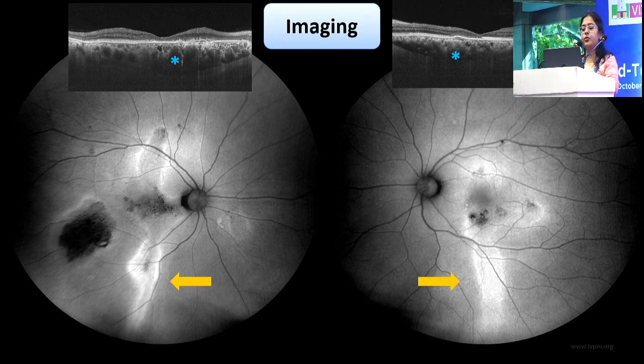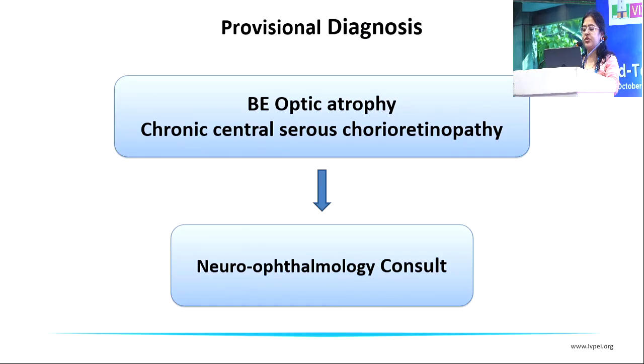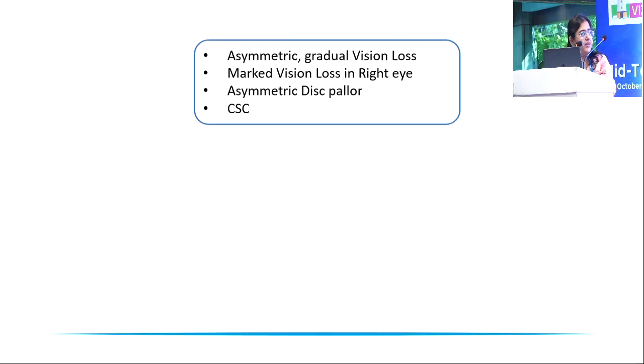In a patient who has a chronic CSCR, the choroid was a little bit thicker than what we find in such cases. So in this case, we made a provisional diagnosis of both eye optic atrophy with chronic central serous chorioretinopathy, and the retina department sent us a consult for the optic atrophy in both eyes.